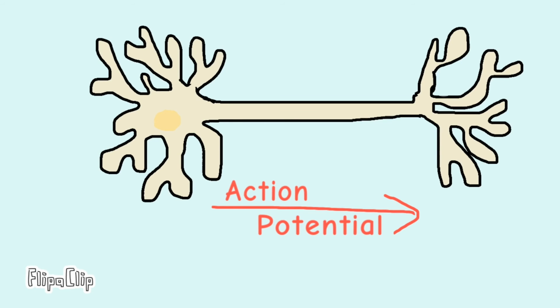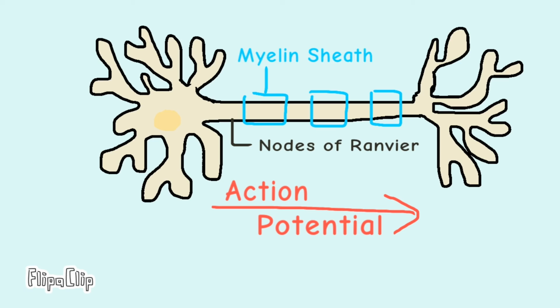But since the action potential travels rather slowly across the regular area of the neuron, which is called nodes of Ranvier, there are areas which are coated in myelin sheaths, and these myelin sheaths just speed up the process so that the signal can happen more quickly.